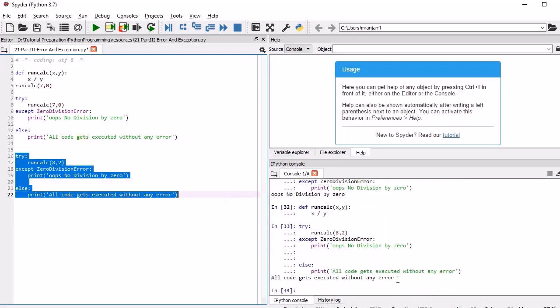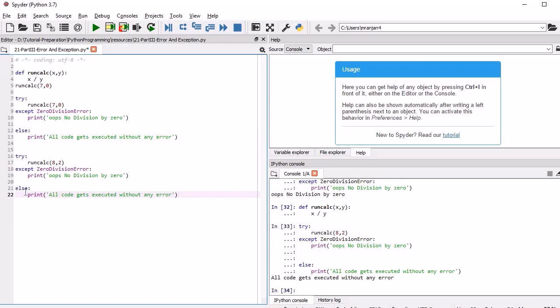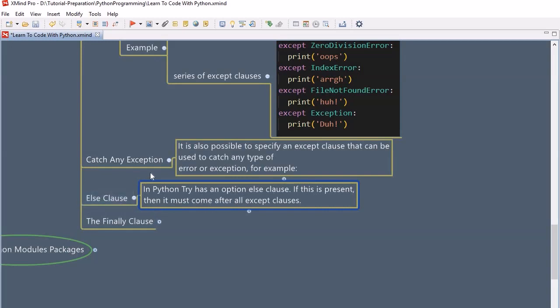Run it. So why is it so? Because there was no error. In that scenario we can use the else block as well. Or suppose you want to perform any other activities after execution of the entire code which doesn't have any error, we can write it into the else block. So now we have seen the else clause, when to use it and how to write it. Now we will look into the finally clause.